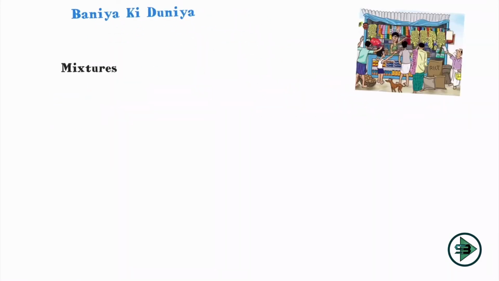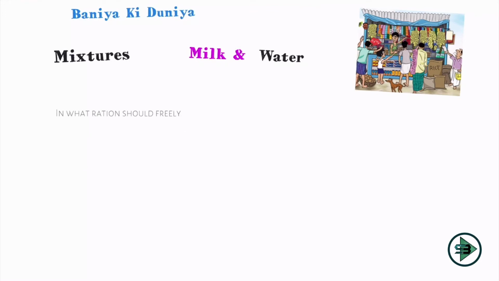So we start with the next problem at Banya Ki Duniya. This is again on mixtures. Now what are we mixing now? Milk and water. Okay, so we mix milk and water in this. And what is the question telling us? In what ratio should freely available water be mixed with milk worth rupees 60 per liter? Okay, so water is free and milk is 60 per liter.